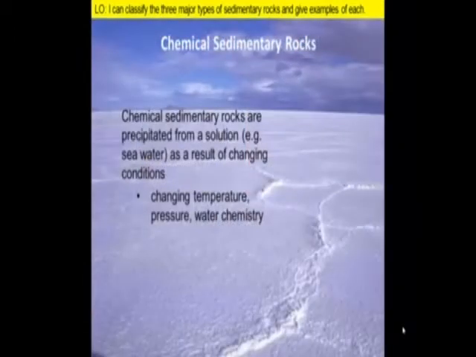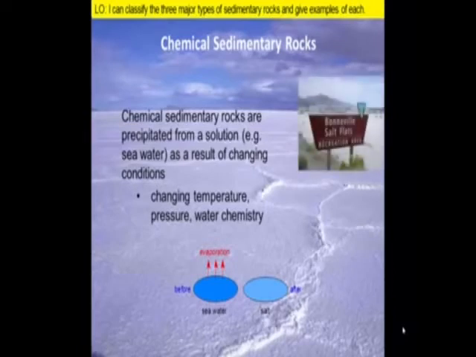The second major category of sedimentary rocks are the chemical sedimentary rocks. Imagine that you left a pan of salted water on the stove for long enough. The water would evaporate away, leaving the salt behind. Essentially, the same thing happens in nature as water evaporates, leaving any dissolved minerals behind. For example, ancient Lake Bonneville covered much of Utah 10,000 years ago. Most of the lake dried up, leaving the flat lake bed covered in a layer of salt.